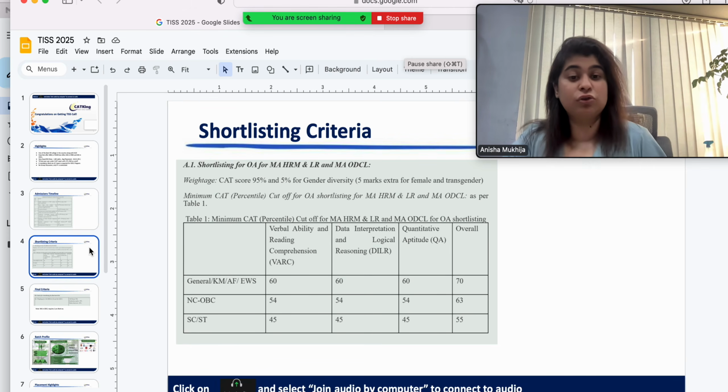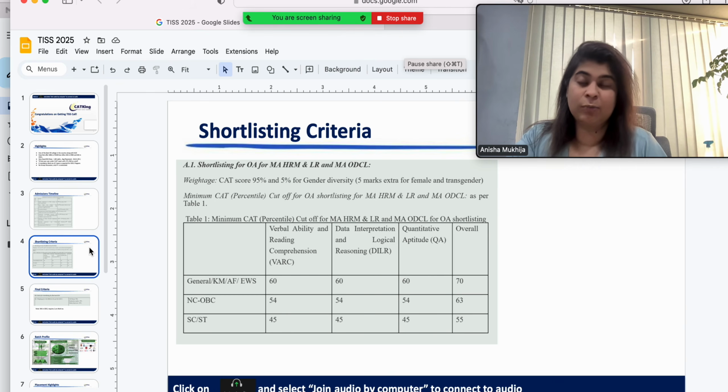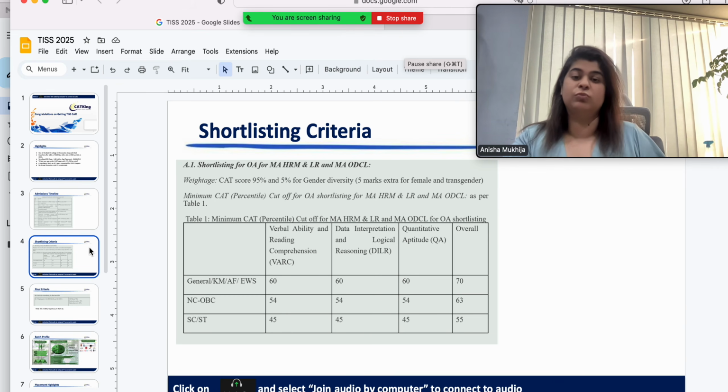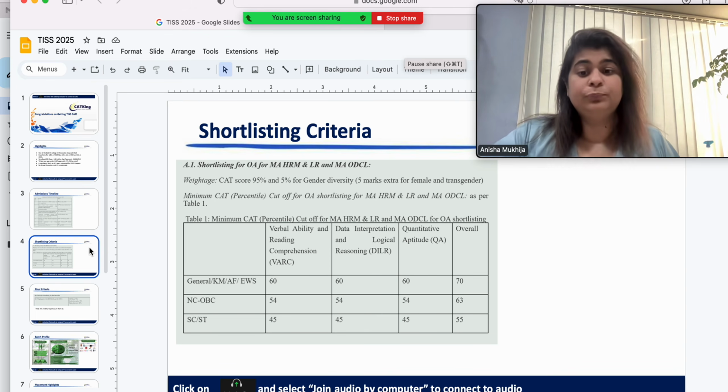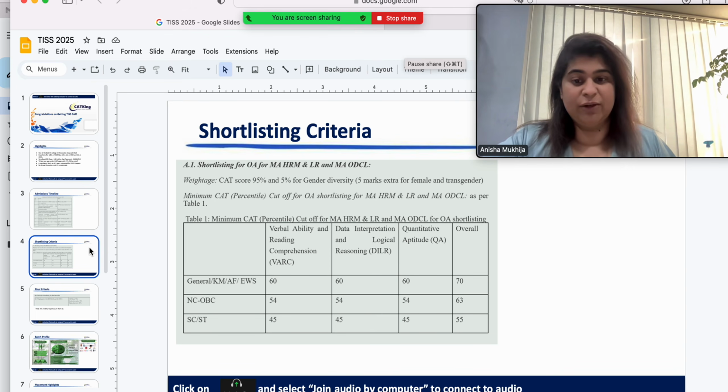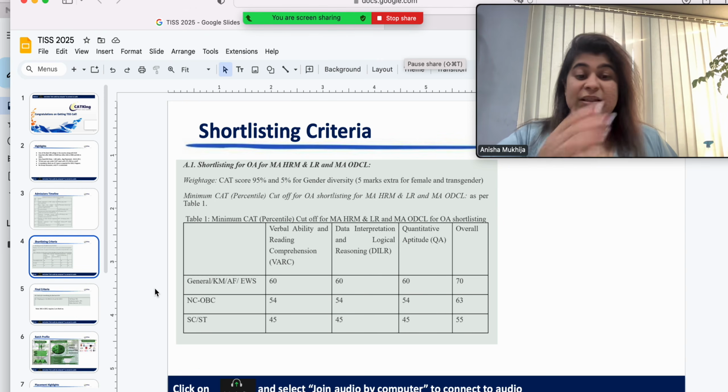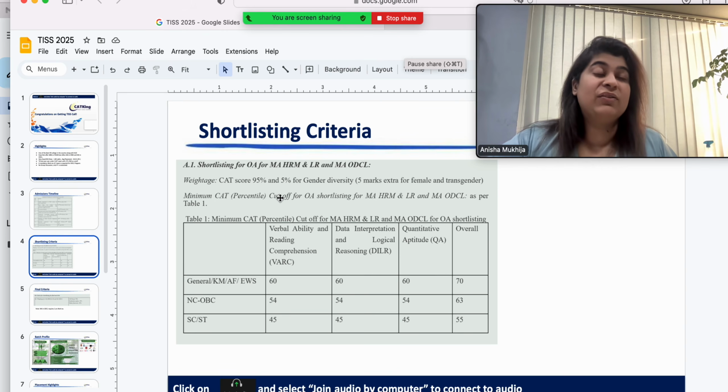For students who are still not sure what was the shortlisting criteria this year, for the MA HRM and LR program, that is Human Resources and Labor Management, and the MA ODCL program, your minimum CAT percentile required for general students was 70 percentile. For NC-OBC it was 63 percentile. For SC and ST it was 55 percentile. This is overall. You've got sectional cutoffs as well. In the final selection for your interviews, CAT was a 95% weightage and 5% is for gender diversity given to female and transgender candidates.